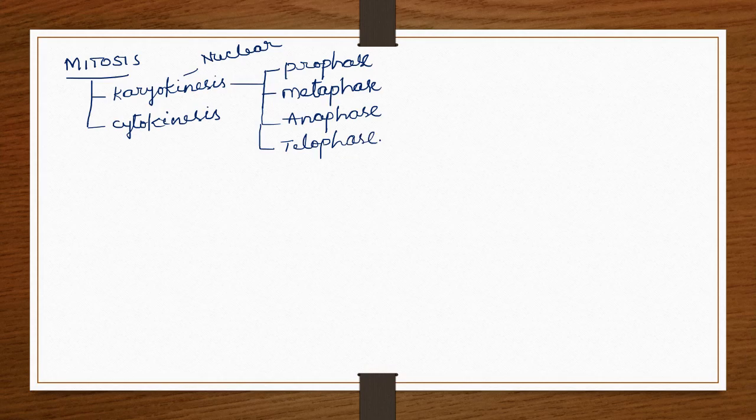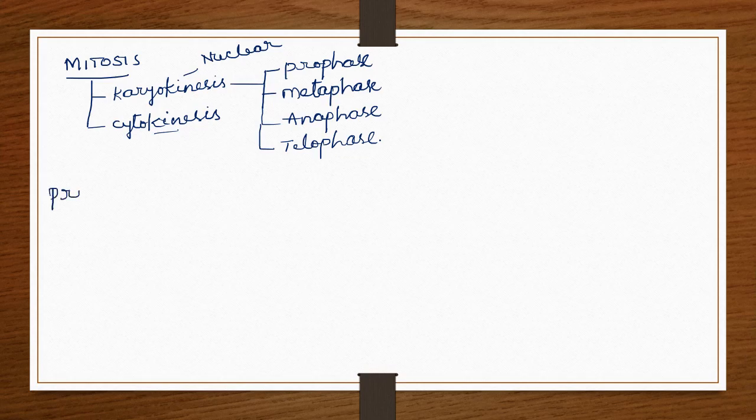These are the four phases. And cytokinesis, after completion of this nuclear division, that means at the end of telophase, is initiated, and then the cell divides into two. Now let's start a brief discussion of prophase, metaphase, anaphase and telophase.